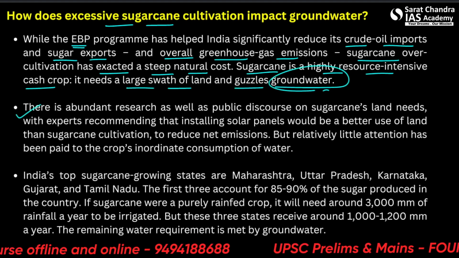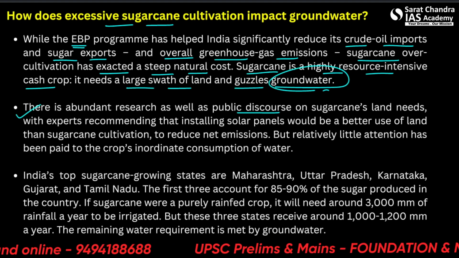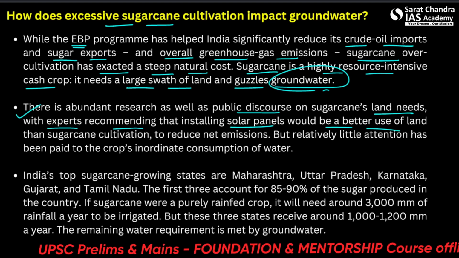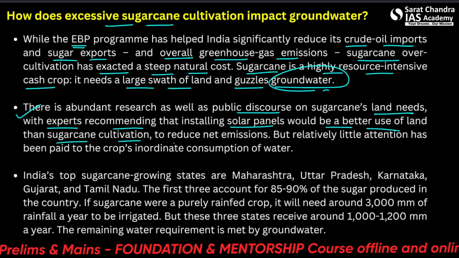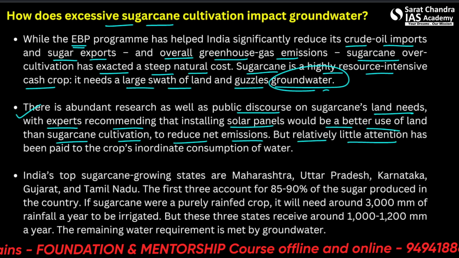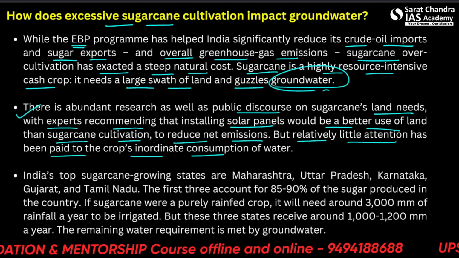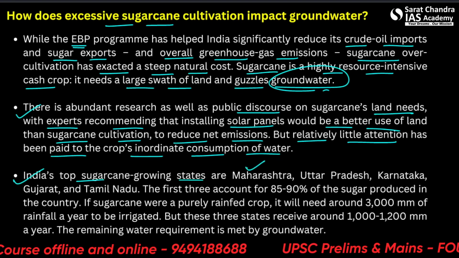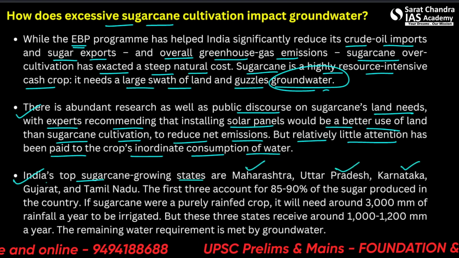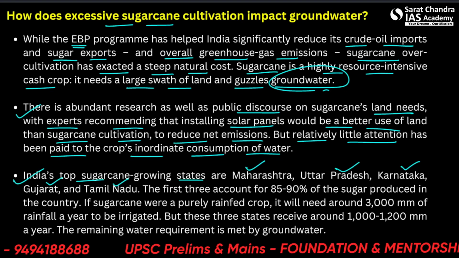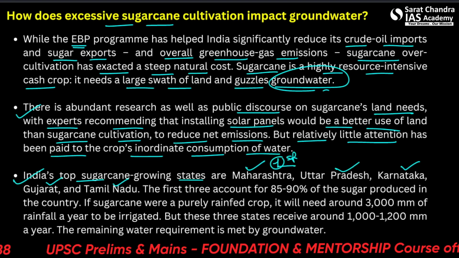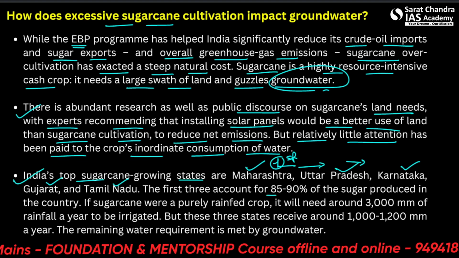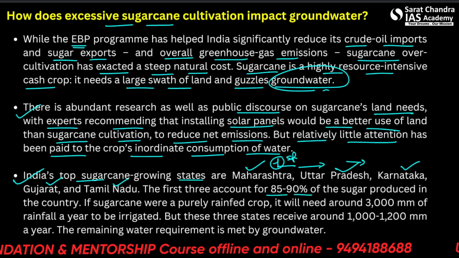There is abundant research as well as public discourse on sugarcane's land needs, with experts recommending that installing solar panels would be a better use of land than sugarcane cultivation to reduce net emissions. But relatively little attention has been paid to the crop's inordinate consumption of water. India's top sugarcane growing states are Maharashtra, Uttar Pradesh, Karnataka, Gujarat and Tamil Nadu. Please remember this, Maharashtra is highest growing, followed by Uttar Pradesh, Karnataka, Gujarat and Tamil Nadu. The first three account for 85 to 90% of the sugar produced in the country.